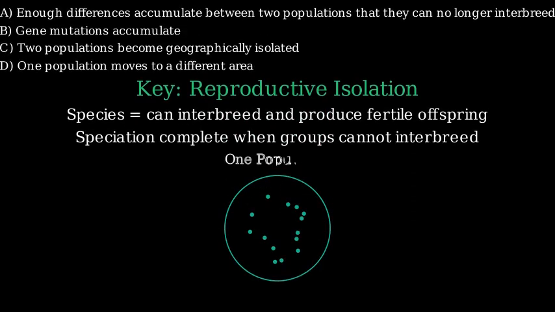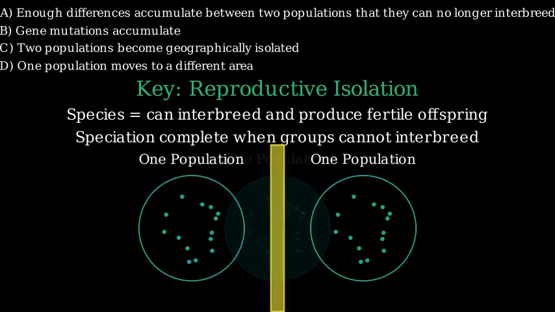Start with a single population with gene flow. Now, a barrier splits the population, so gene flow stops. Over time, mutations, natural selection, and genetic drift change the two groups. Eventually, they become so different that they can no longer interbreed.